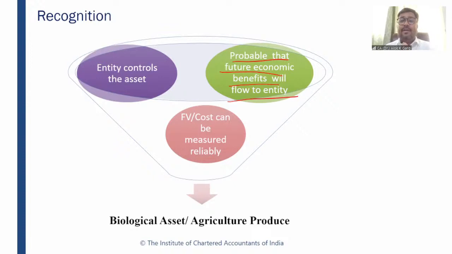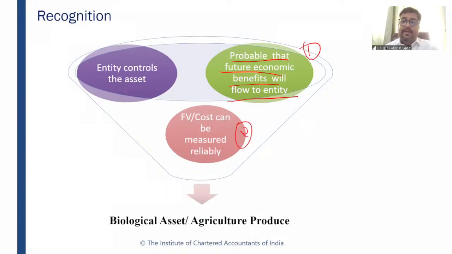So that is why the standard says that if cost cannot be measured reliably, the fair value can be measured reliably, because that calf has a market value, right? If I need to purchase a 1 year or 6 months old cow, which is a calf, of course, then what is the value? So this standard talks about fair value, which can be measured reliably. If the cost cannot be measured reliably, at least the fair value can be, right?